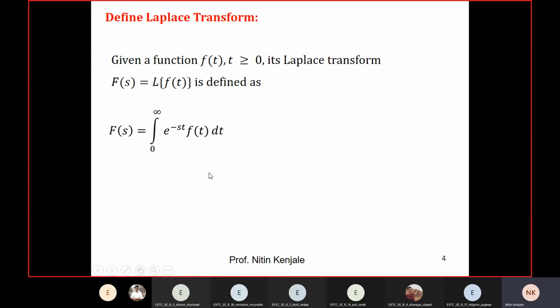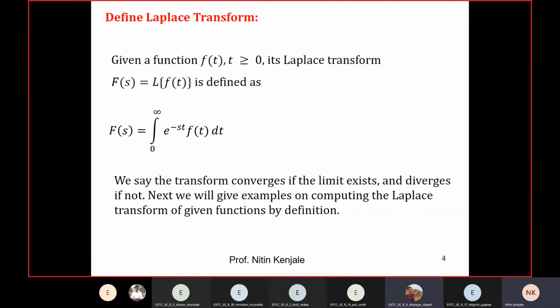The answer that you are going to get will have terms only in s. There will be no t term because we are integrating with respect to t. That is why it is written as F of s. The entire function f of t is then converted into a function of s. Did you understand this definition? Yes, sir. Clear.